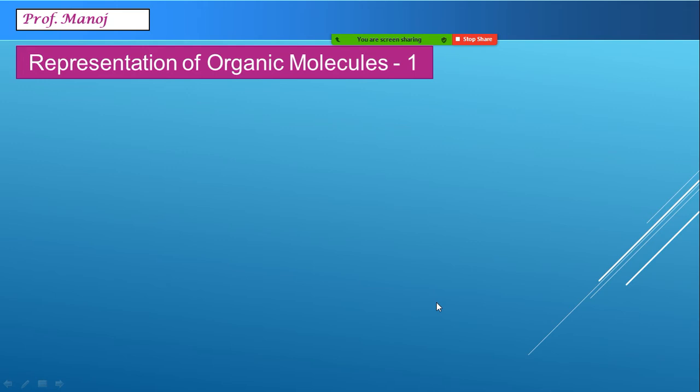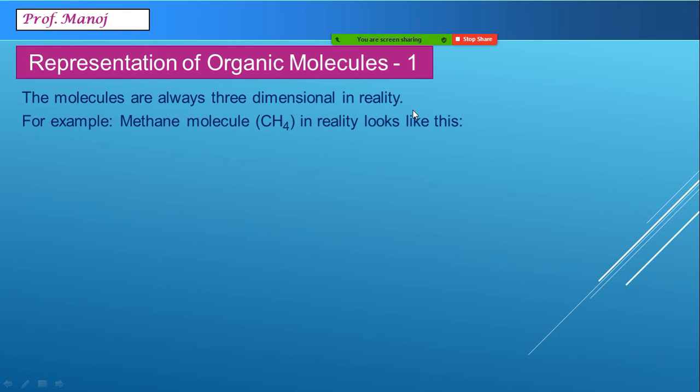Let us now understand how to write the structures of organic compounds, that is called representing the structures. Now in organic compounds there are different ways of writing structures. For example, originally when we see organic molecules and they are photographed by different methods, they are three-dimensional.